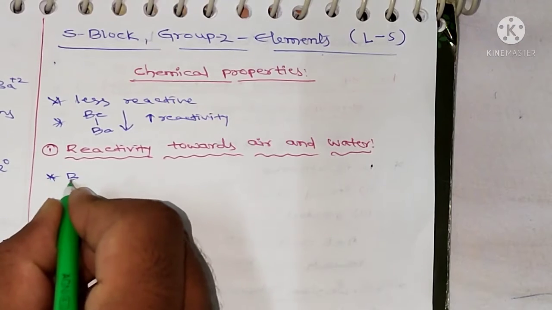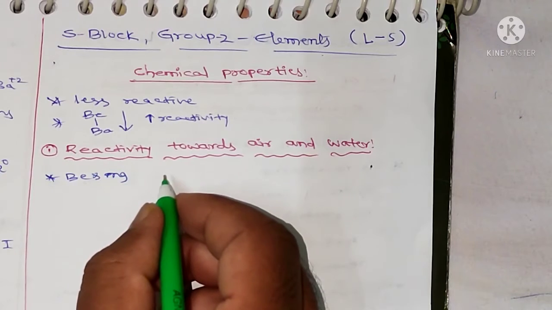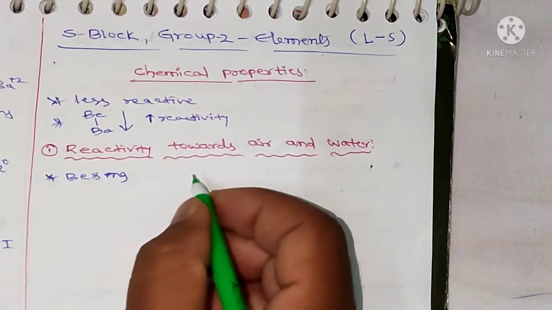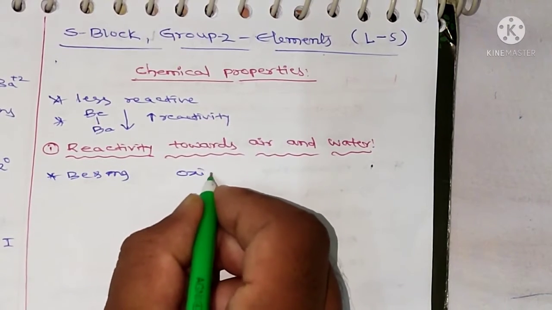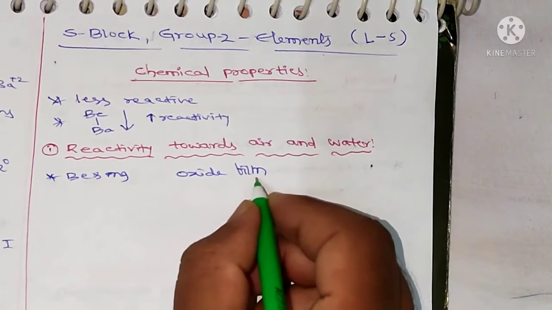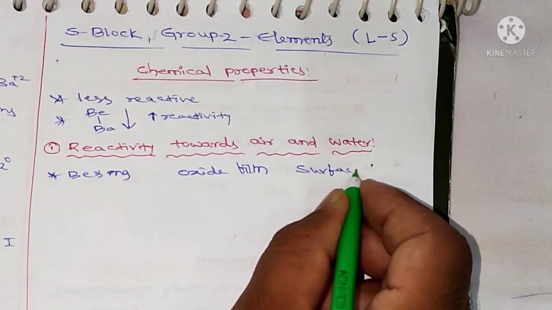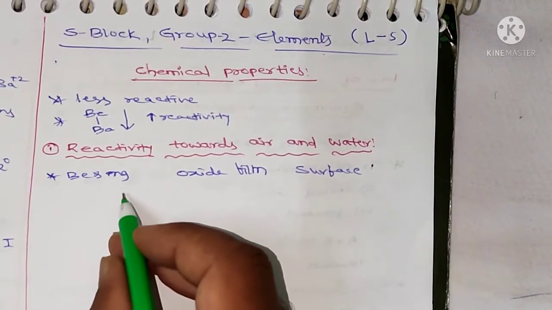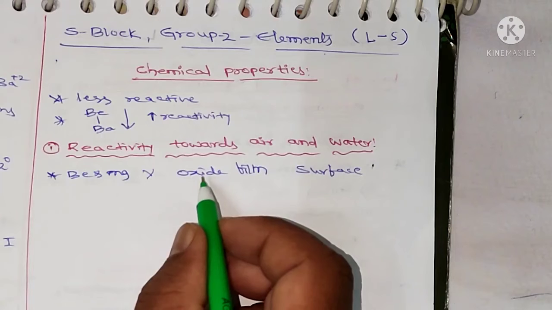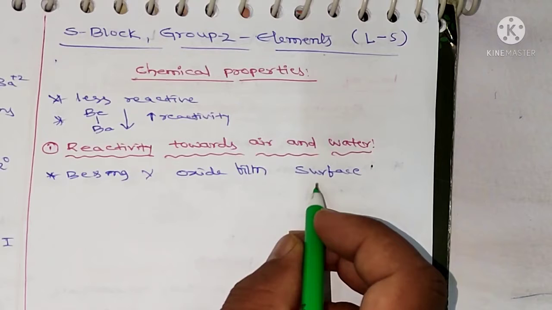Beryllium and magnesium are kinetically inert to oxygen and water because of the formation of an oxide film on their surface.